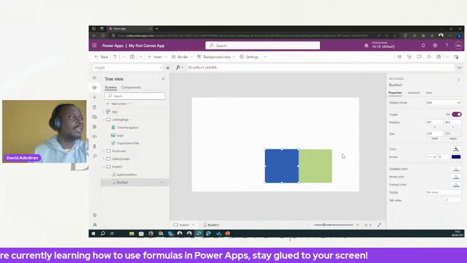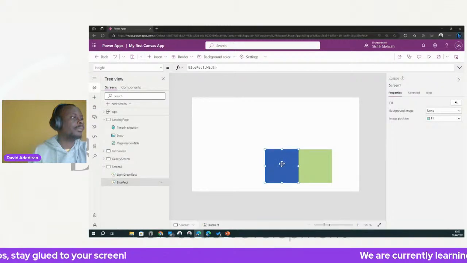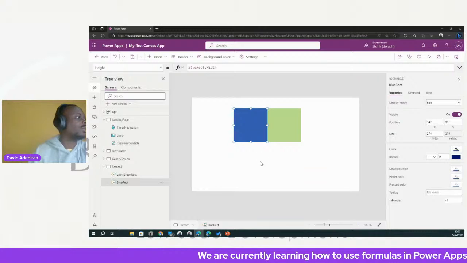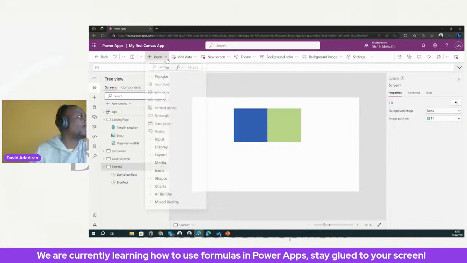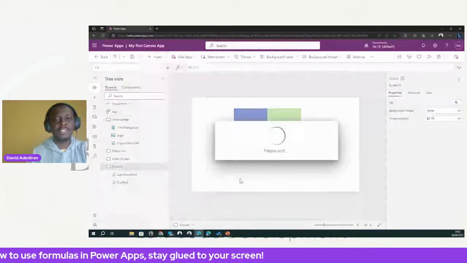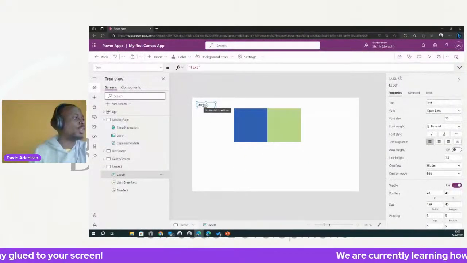So let's say we want to use, all right, some finance, so money. I'm going to put a couple of controls on the screen.